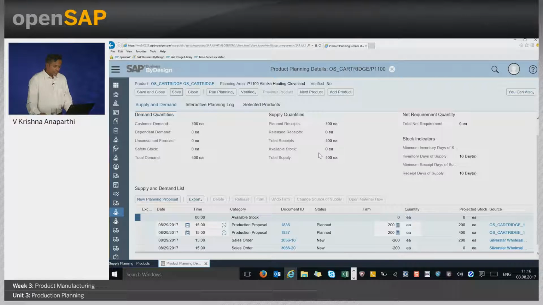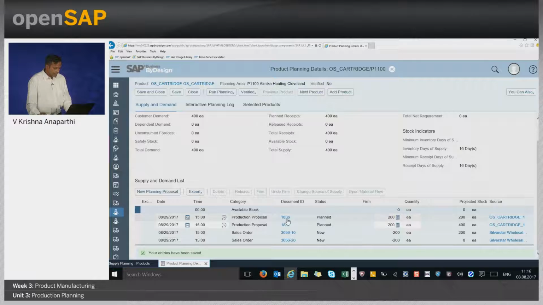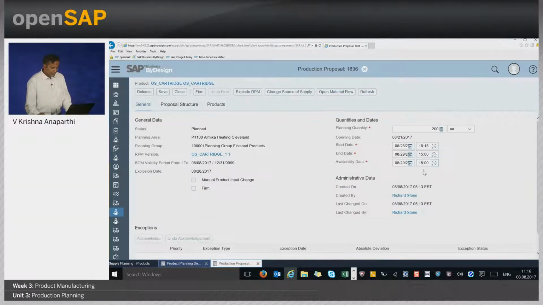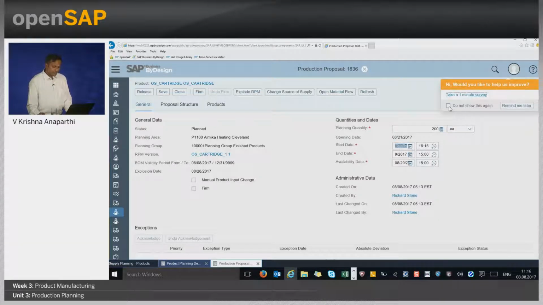Now let's take a look at the production proposal that got created. Let's see 1836. If you look at this, the system informs me that the end date is 29th of August at 3 o'clock in the afternoon, and the start date is 20th of August at 4:15 in the afternoon. So there is a time lag here. How is the time computed? If you see, the date also got shifted. From August 29th, the start date went to August 28th.